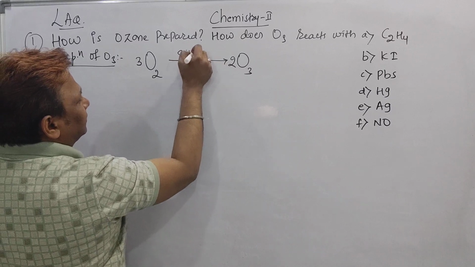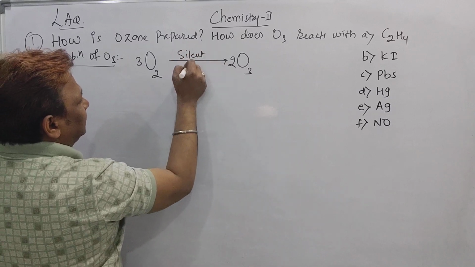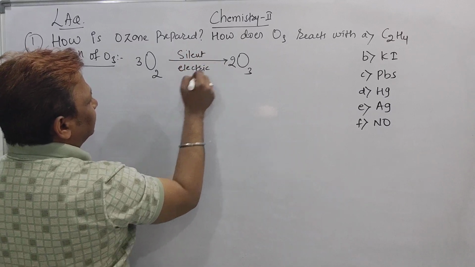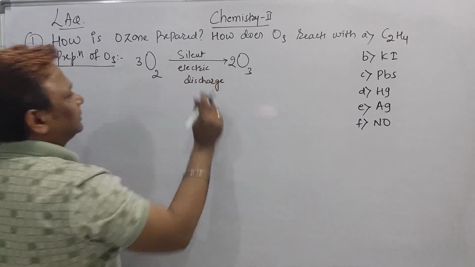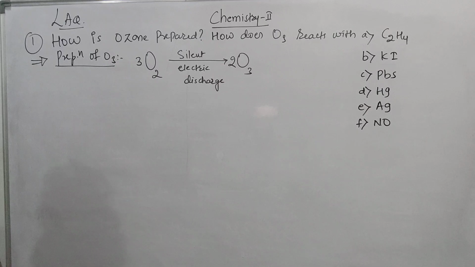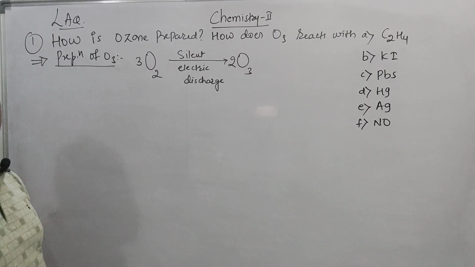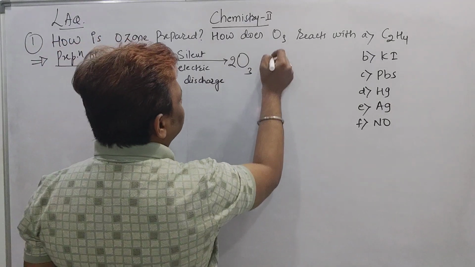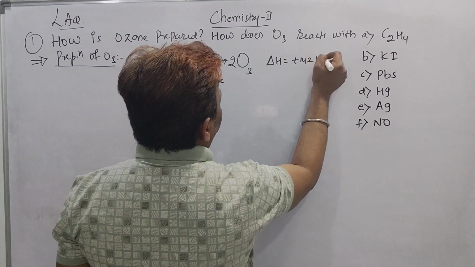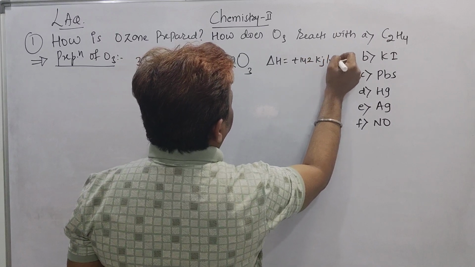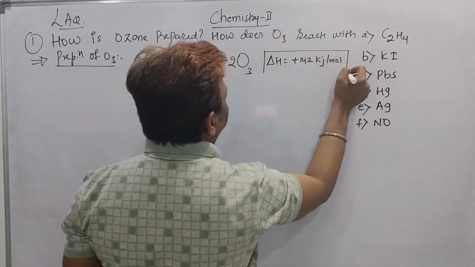This is under a silent electric discharge, and in our book they have mentioned delta H equal to plus 142 kJ per mole.